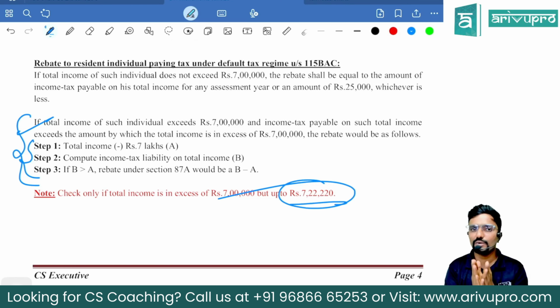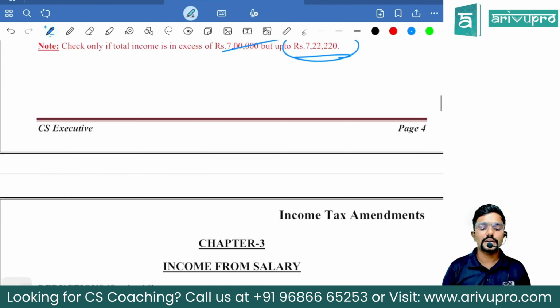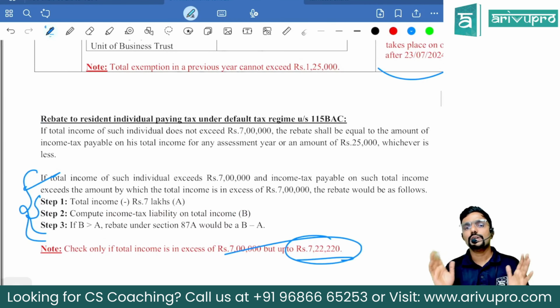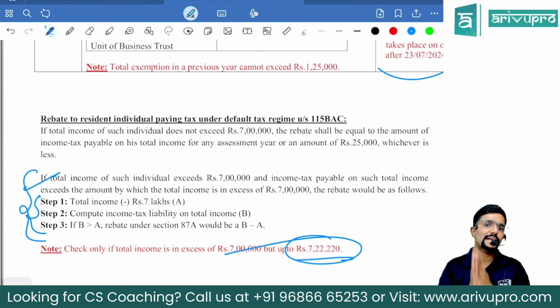But please be careful. This is only under default regime. Because under optional regime, only if the total income of the resident individual is up to 5 lakh, rebate is available. If it is marginally lower, marginally higher, for example, 5 lakh 1,000 also, no rebate. So this marginal thing is there only under default regime, guys.